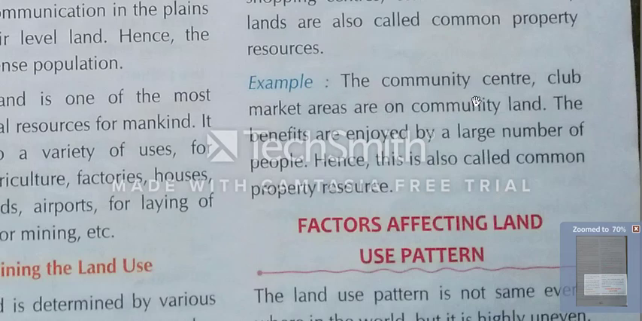The community center, club, and market areas are on community land. The benefits are enjoyed by a large number of people, hence this is also called common property resources. It means a large number of people can enjoy the benefit of community land.